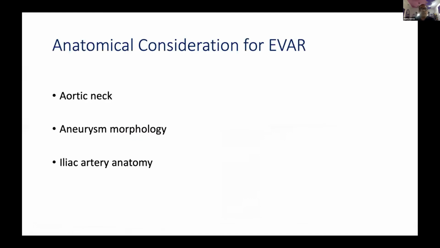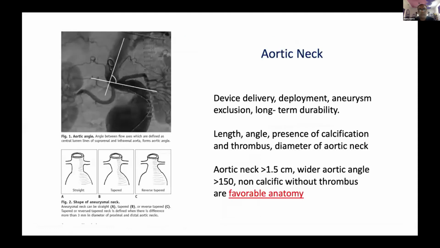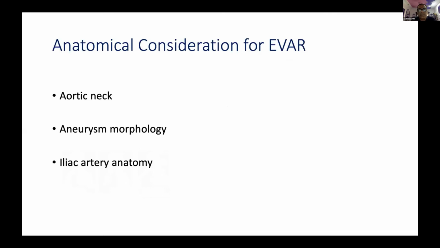So what is more important when you are performing an EVAR? There are 3 things. One is the neck. The other is the morphology. Again, the morphology, which all vessels are coming from the aneurysm. And third most important thing is the iliac artery anatomy. So these are the 3 things, and these 3 things are normally addressed in CT angio.